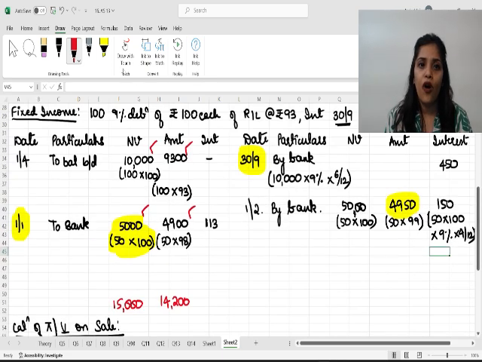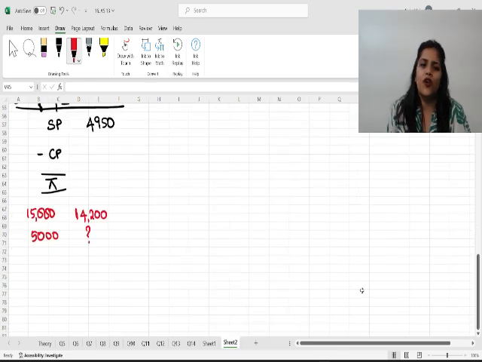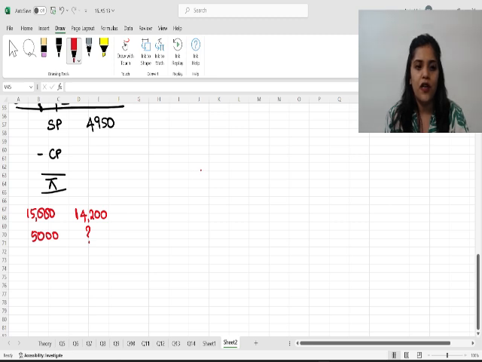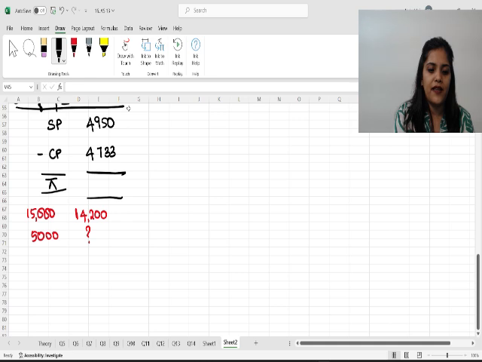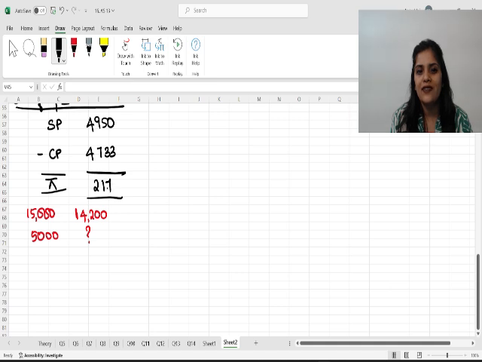Once more, for 15,000 debentures, I have paid a total money of 9,300 plus 4,900, that is 14,200. Then for the 5,000 that I'm selling, what is the cost? Cross multiplication: 14,200 into 5,000 divided by 15,000. That will give me 4,733. Selling price 4,950, cost price 4,733. Therefore, we have made a profit of 217.